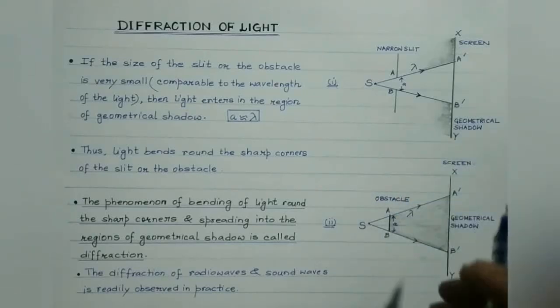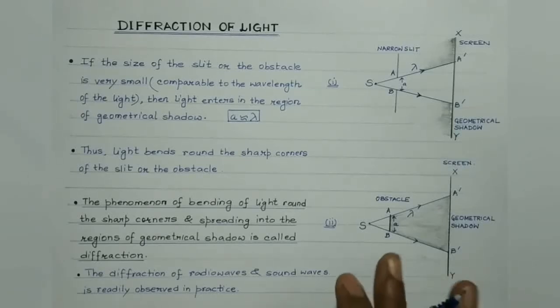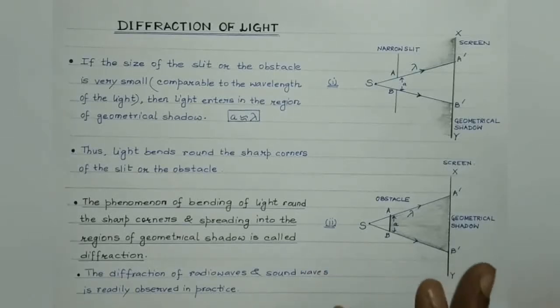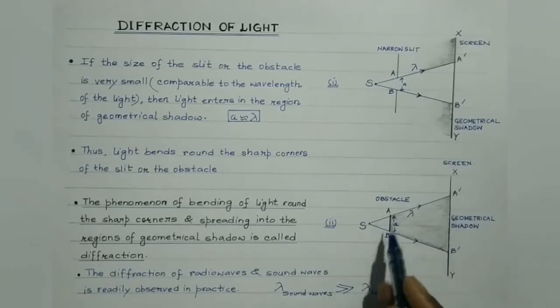So in practice, due to the large size of the obstacle, sound gets readily diffracted, while the diffraction of light is not readily observable. Clear? The reason is the wavelength of sound waves, or rather radio waves, is very, very large as compared to that of light waves. So even if the size of the obstacle is large, in meters, sound gets diffracted.